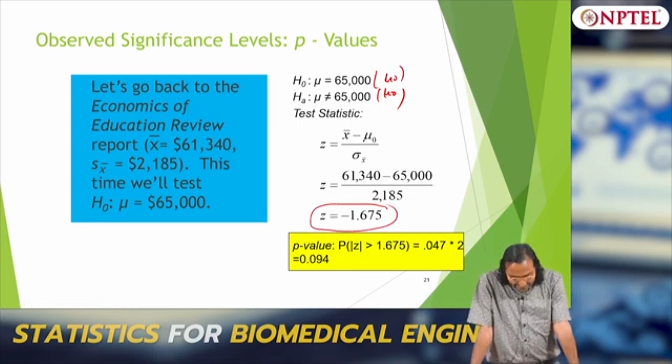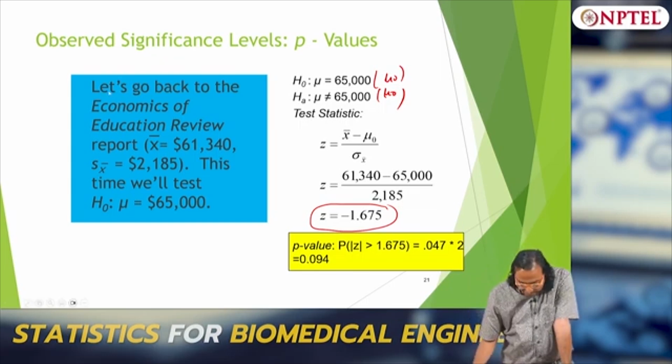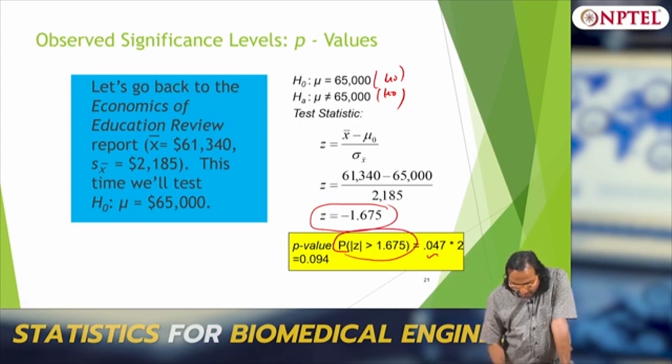Can I reject or accept the null hypothesis, and at what percentage of confidence? Here we are talking about the exact one. So what is the confidence? I can reject with Z greater than 1.65 is 0.047. It is not 0.05, it is 0.047.